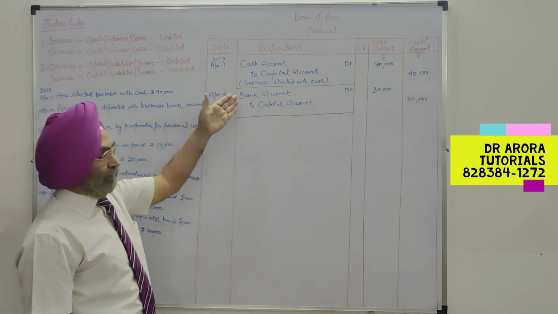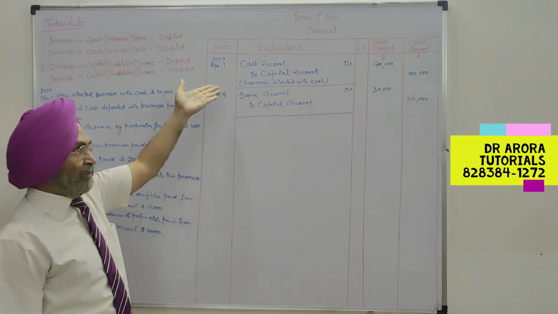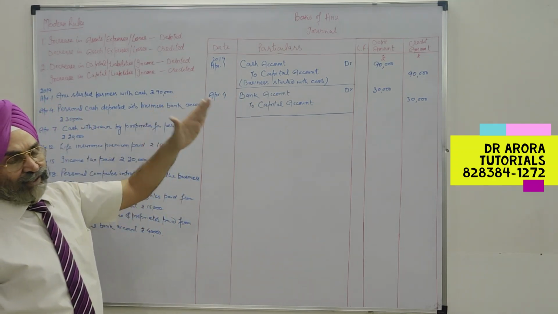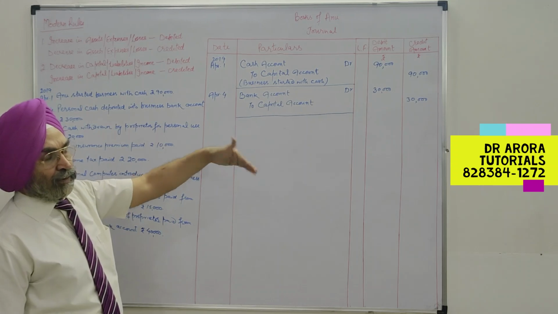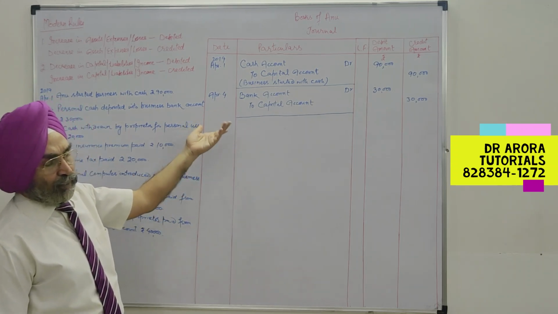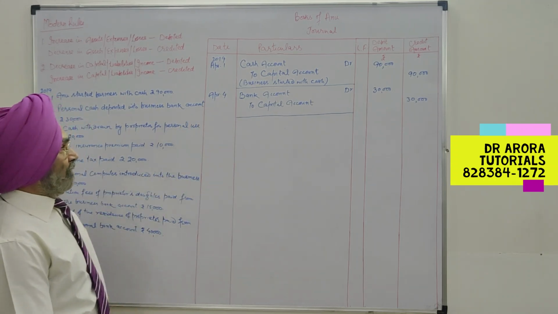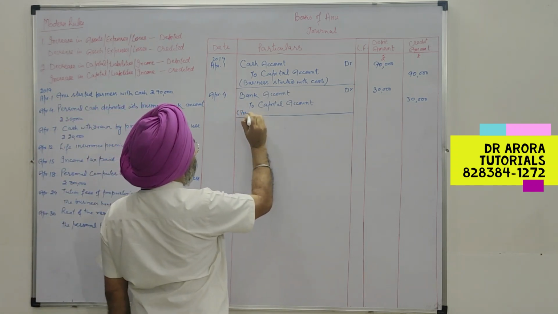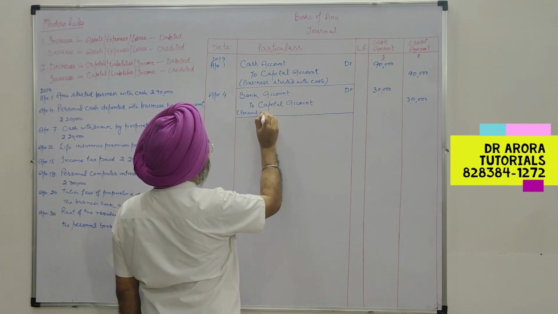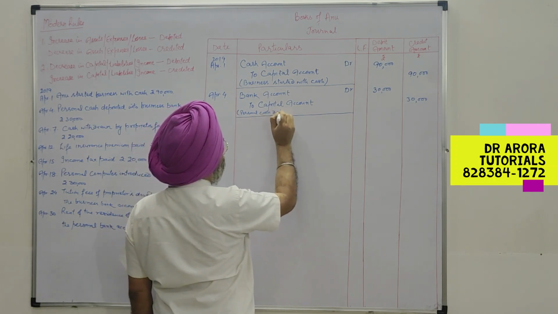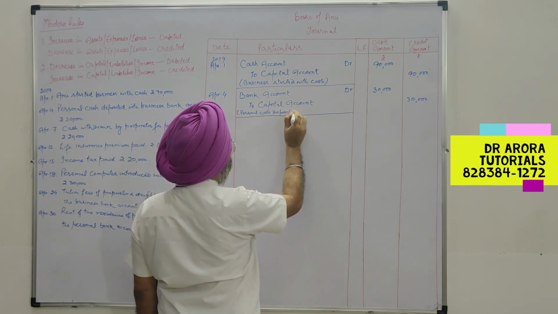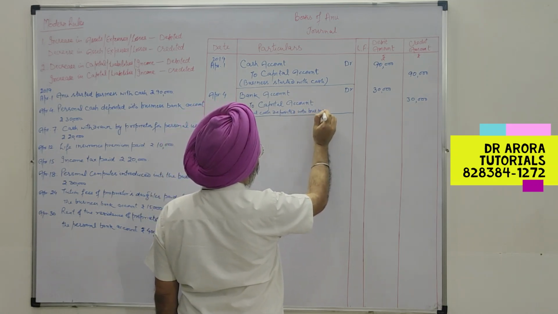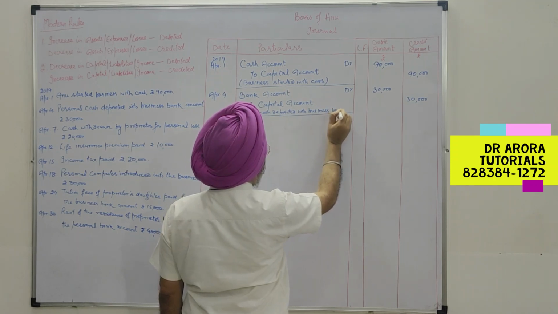Bank is the receiver, money is going into the bank, so debit the receiver, credit the giver. The proprietor is the giver. When we have to credit the proprietor, we open capital account. When we have to debit the proprietor, we open the drawings account. So personal cash deposited into business bank account.